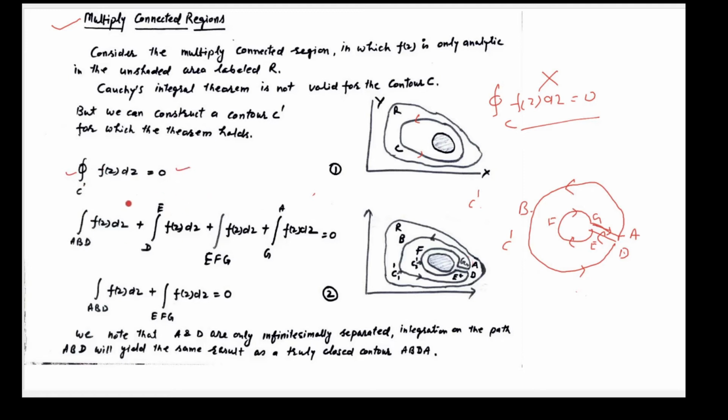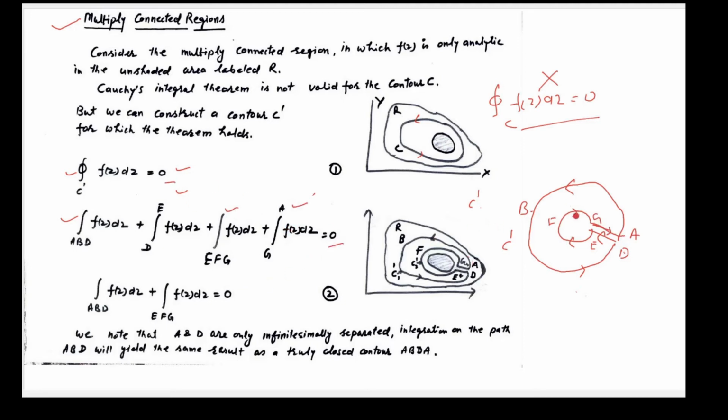Now we will split C dash in different parts: integration along A, B, D, first part; integration from D to E, second part; integration from E, F, G, third part; and integration along G to A, fourth part; equal to 0.